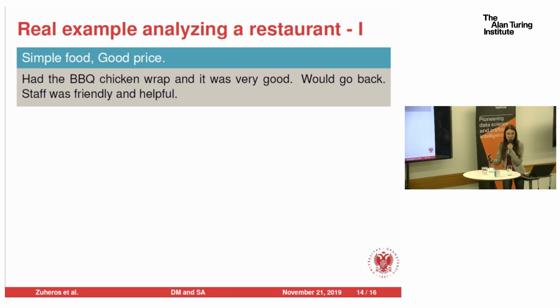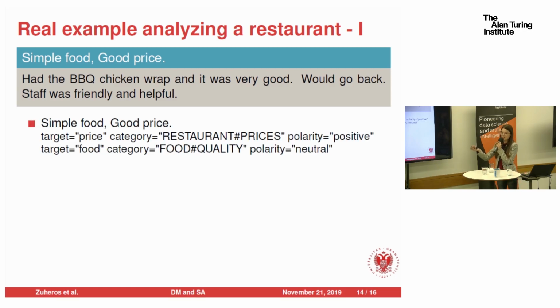Firstly, the ABSA system analyzes the title. Here, the ABSA system identifies the term price and the term food, and each term is associated to a criterion. For example, the term food is associated to the criterion food. So, the ABSA system gets a polarity. In this case, the polarity is neutral, since the user is telling that this food is simple. It is not positive, neither negative. So it is just neutral.